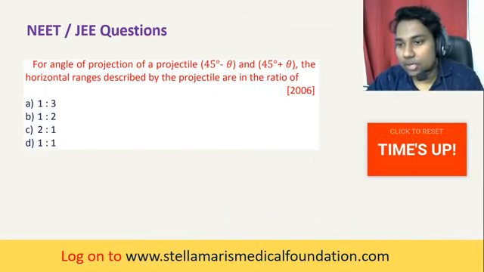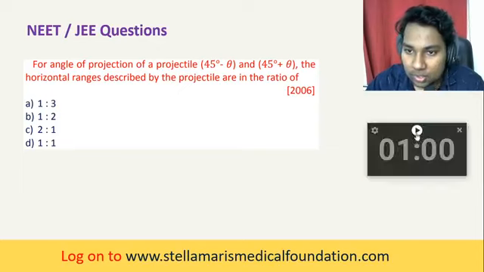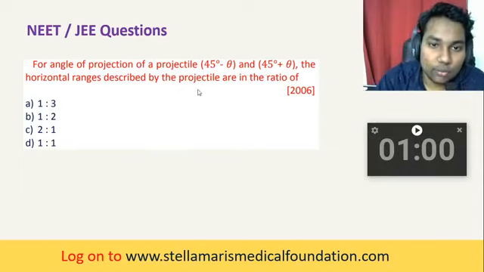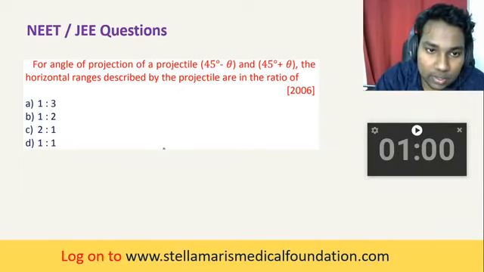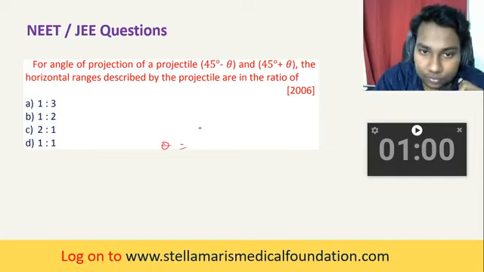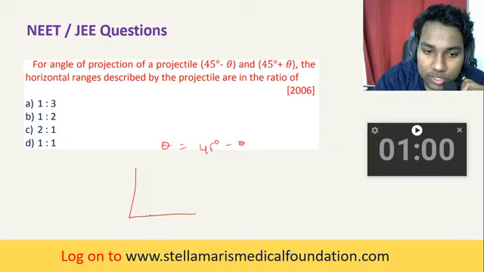Yeah, this is an important sum actually. Just think: there is a projectile with angle of projection theta equal to 45 degrees minus theta, and there is another projectile with 45 degrees plus theta.